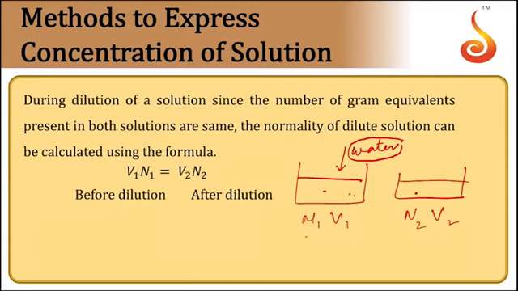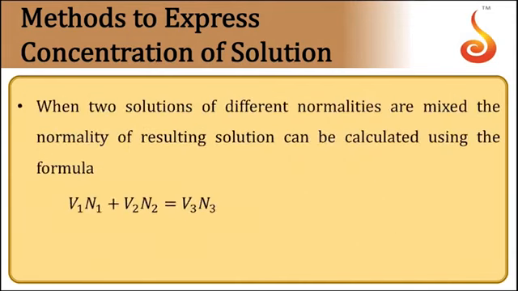So the number of equivalents of solute can be equated, and the number of equivalents is equal to normality into volume. Hence, equating these two, we get the principle of dilution: N1 V1 is equal to N2 V2. So we can find the final normality of the solution by adding a known quantity of water. This is the dilution principle.